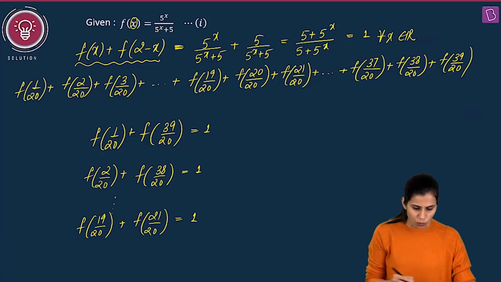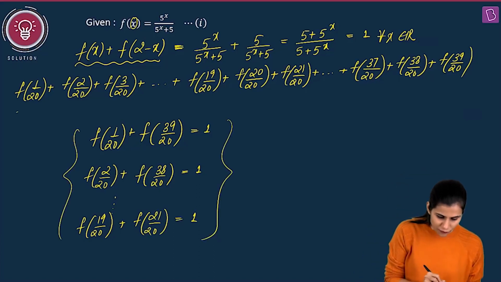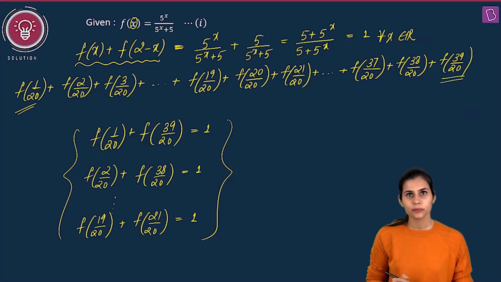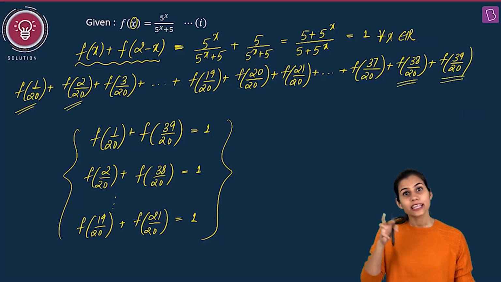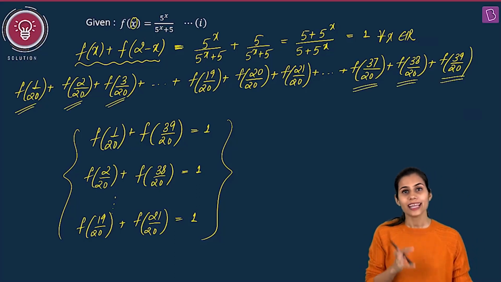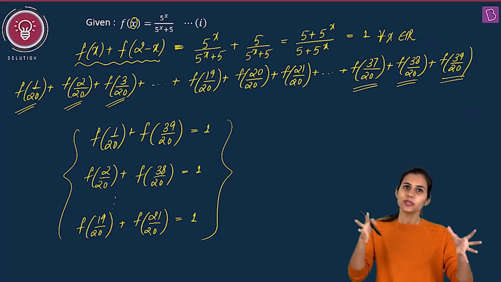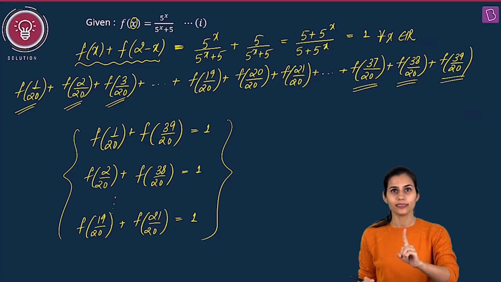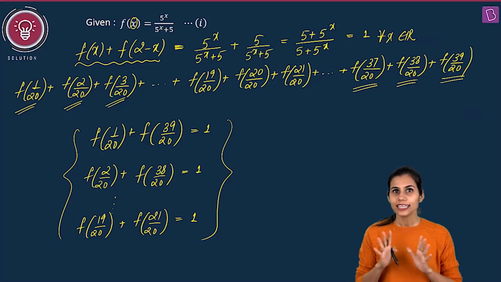What is this observation implying? It's very simple. First term plus the last term is 1. Second term plus second last term is 1. Third term plus third last term is 1, and so on. Basically, the sum of terms which are equidistant from the beginning as well as from the end is equal to 1. Such a mind-blowing observation is happening here, isn't it?